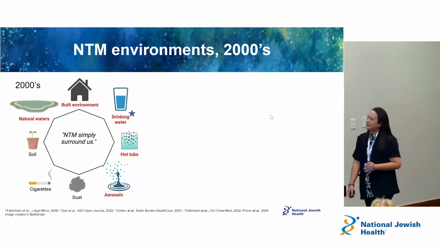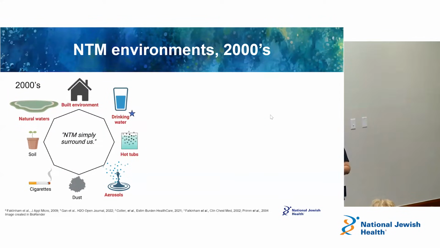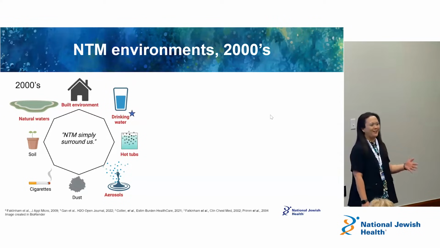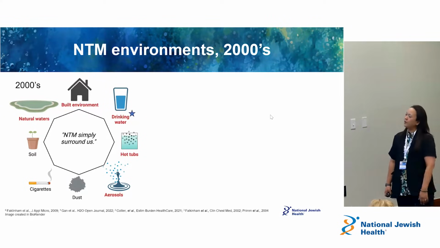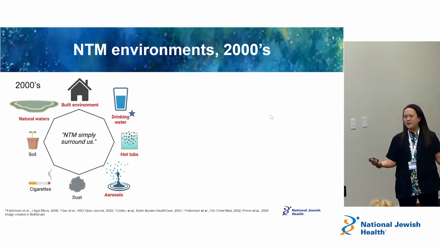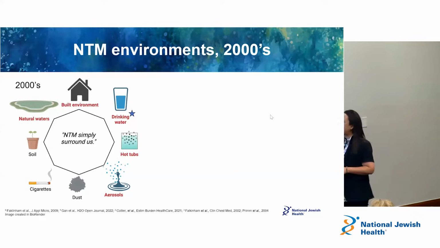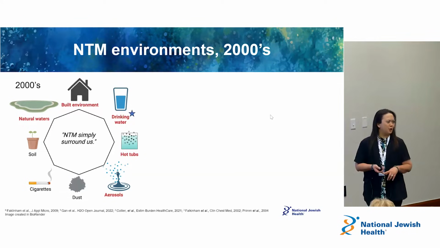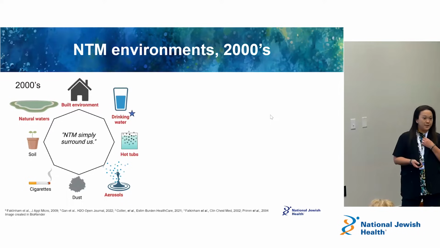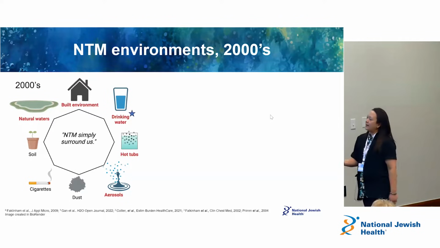Okay, so this is work done by Joe Falkenham and others many, many years ago, right? And this is NTM in the environment. I put down here 2000s, right? Maybe about 20 years ago, and kind of how we've been thinking about these organisms in the environment. And you've heard this many times, right? That these bacteria simply surround us. They are known to be found in our drinking water systems. We talk a lot about that. In our built environments, natural waters, we talk about the soil, we talk about dust, right? Some historical studies looking at NTM in cigarette smoke exposures, et cetera, and aerosols, right?